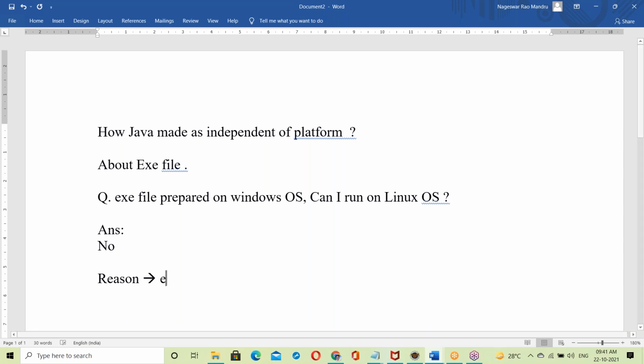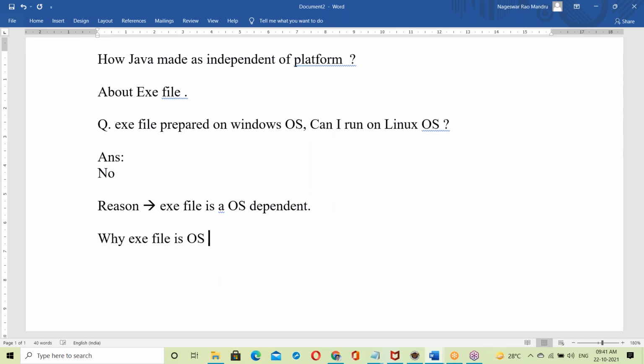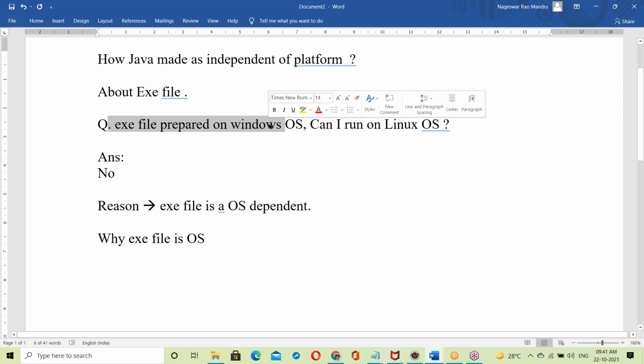The exe file is OS dependent. That's the simple reason. Now the question is, why is an exe file OS dependent? If an exe file is prepared on Windows OS, it will run only on Windows OS.